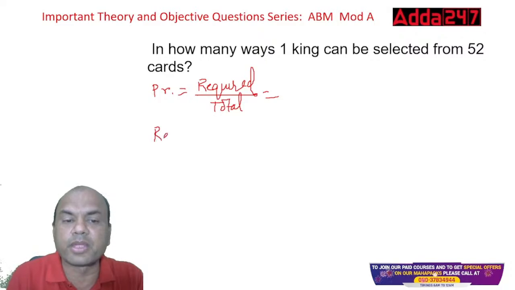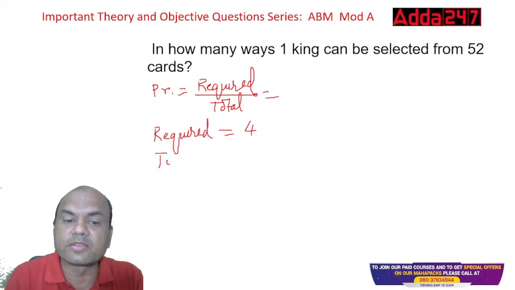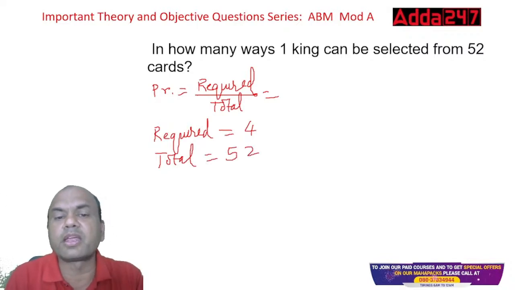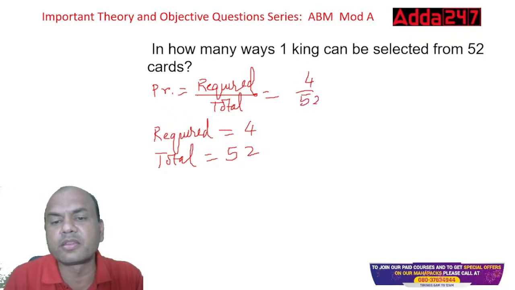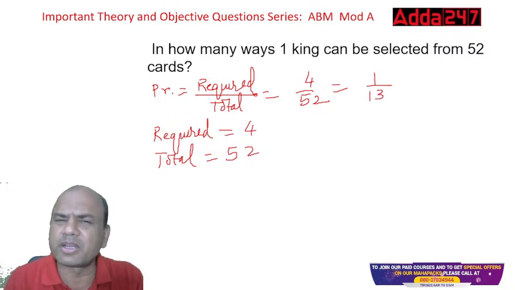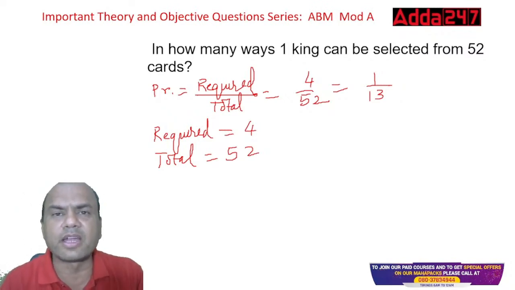So what is required for me? It means what are the chances of getting what is required? So there are 4 chances, 4 kings. What is the total? Total is 52 cards. So what is my answer then? 4 upon 52. So 1 upon 13. That probability is 1 upon 13, right? So you can find it in decimals or keep it this much also. In the exam, you divide 1 by 13 and you'll get the answer.